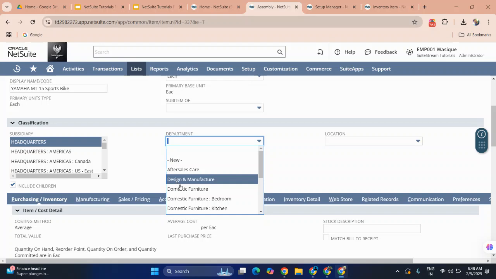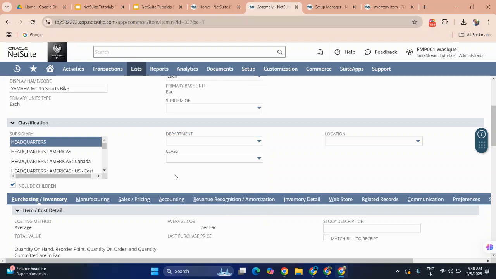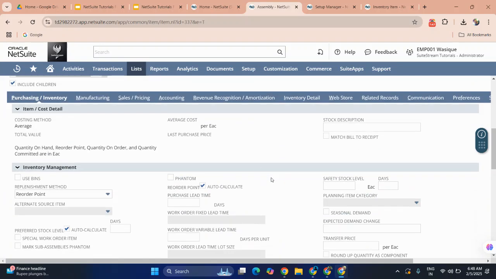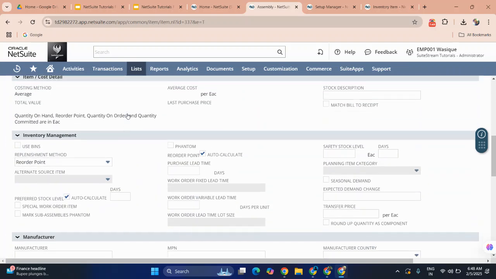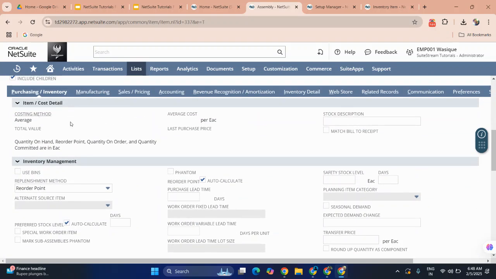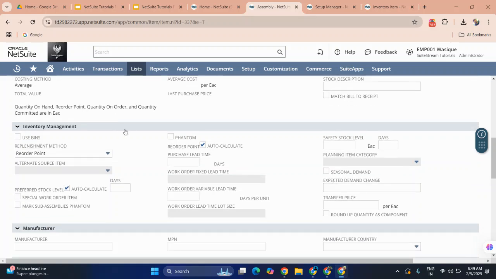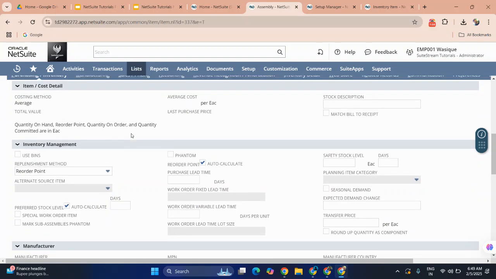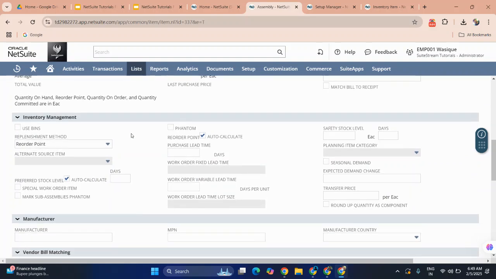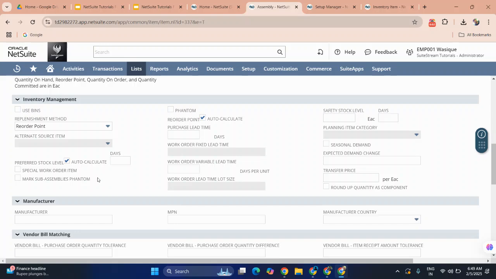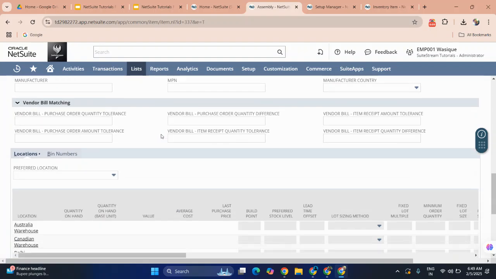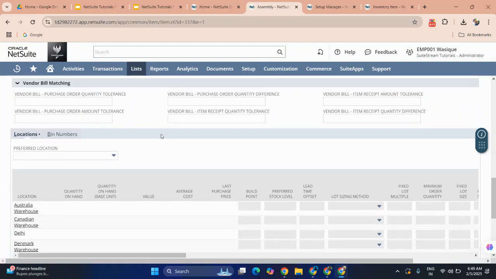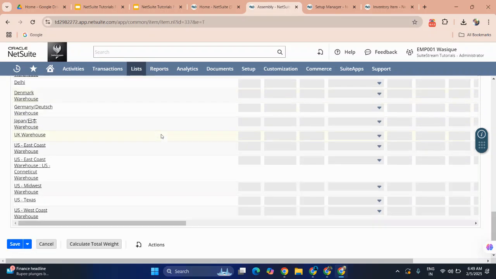If you want to categorize, give the classification like department, class, and location. The costing method is average cost, and for each unit, there are some points to review: the preferred stock level will be auto-calculated and the reorder point will be auto-calculated.